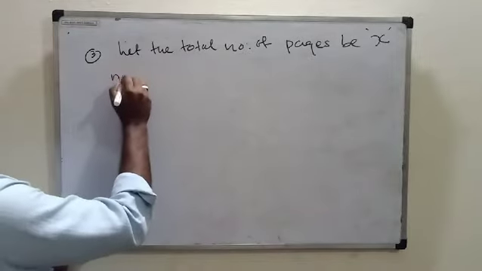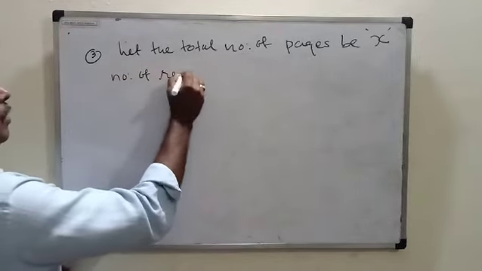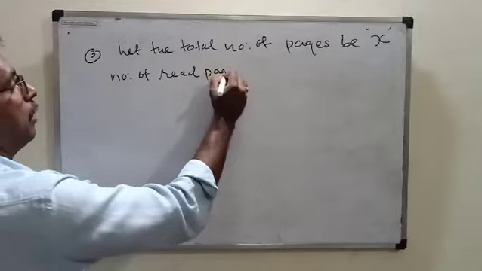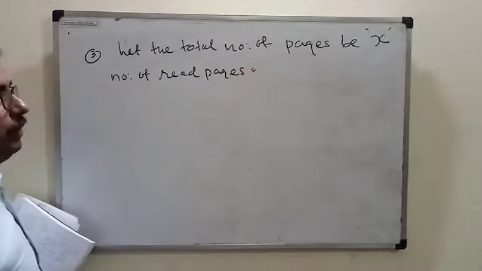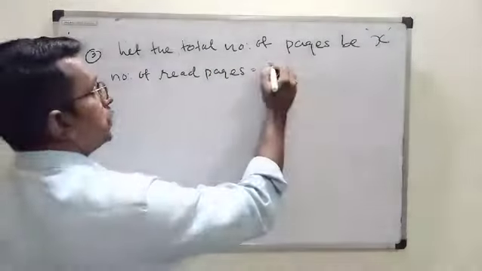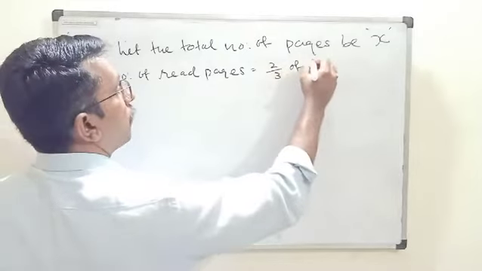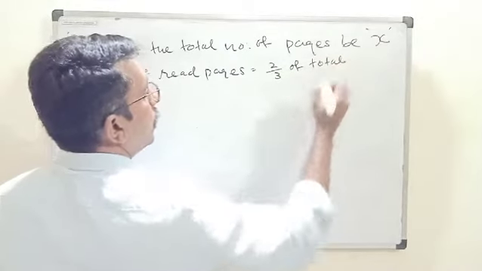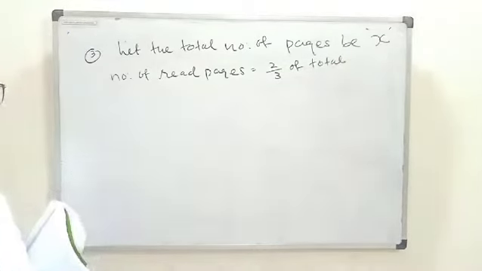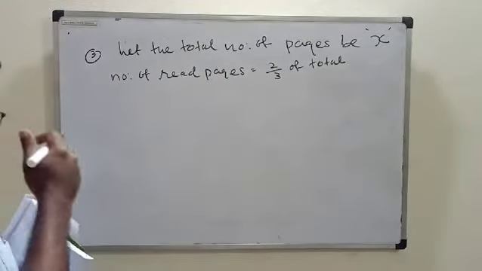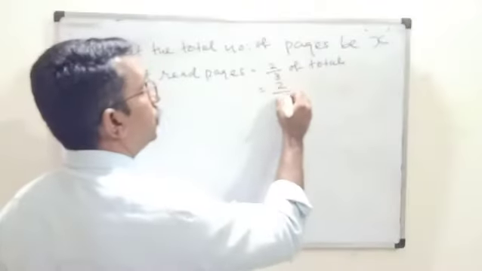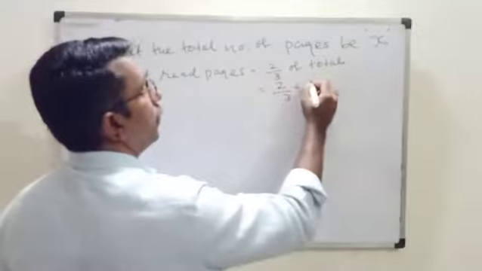Then, how many pages has she read? 2/3 of the total. That means 2/3 into x.